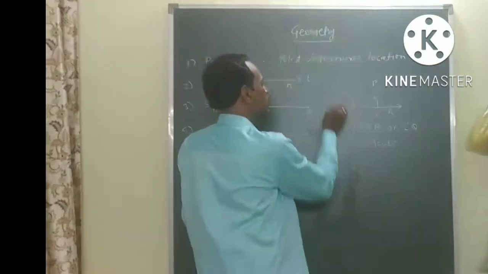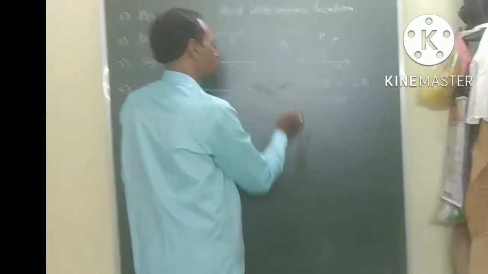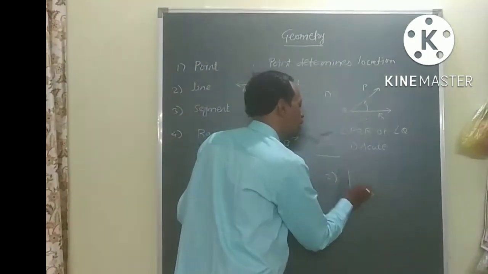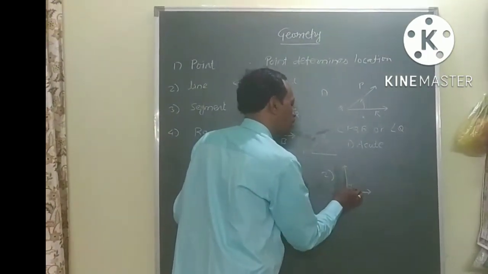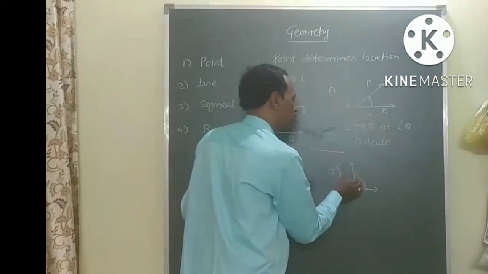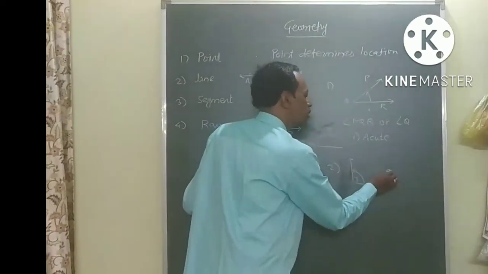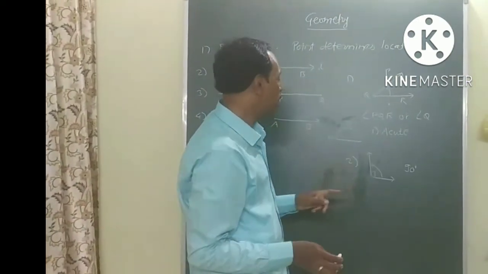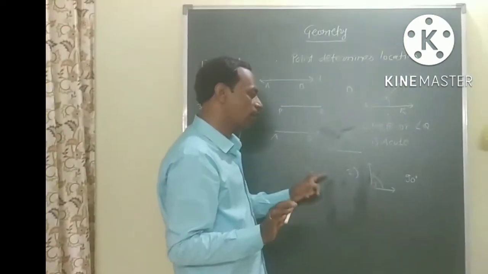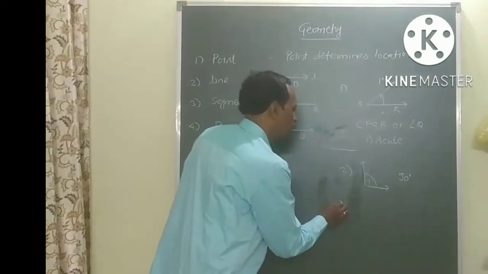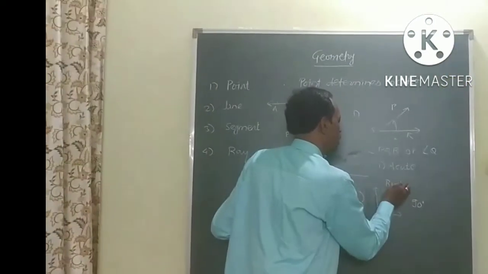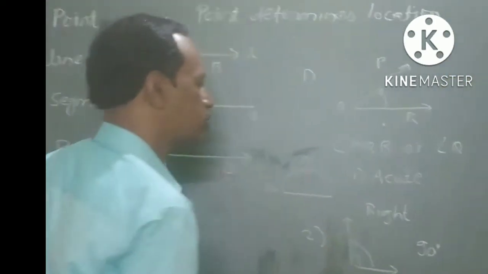Then another type of angle is known as a right angle. The angle whose measure is exactly 90 degrees is called a right angle. This marking is given here for a right angle. The angle whose measure is exactly 90 degrees is called a right angle.